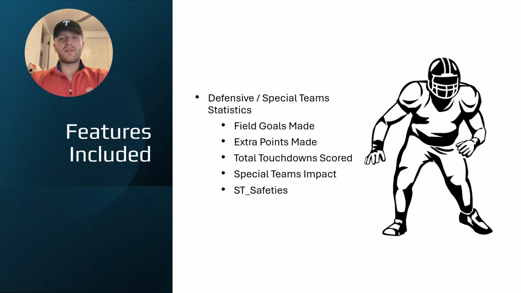When it comes to defensive statistics, we had a difficult time with multicollinearity. So for defensive stats, we have total touchdowns scored, special teams impact, which is the summation of four other variables that were highly collinear, and safeties. On the special teams side of things, we have field goals made and extra points made.